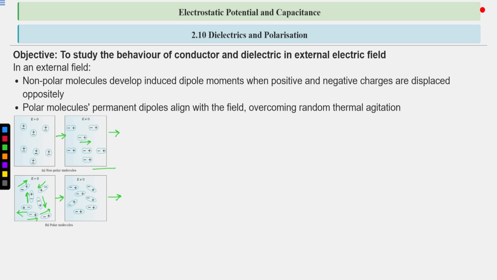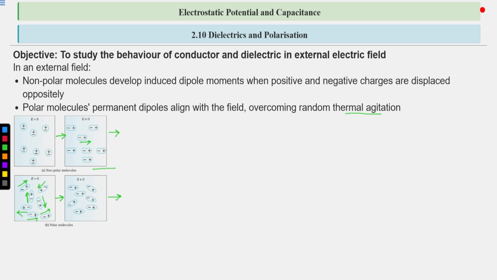These are not perfectly aligned. It depends on the dielectric nature and other factors like temperature. Thermal agitation, which is randomness due to temperature, restricts the complete alignment of the dipole moments. A weak electric field is also a factor, and it depends on the dielectric nature.